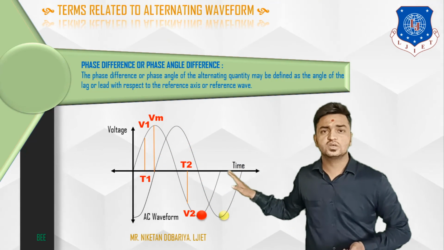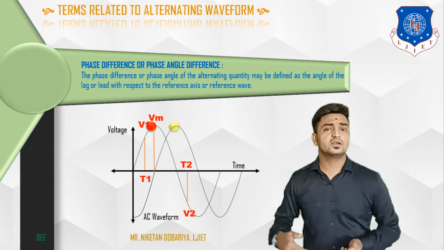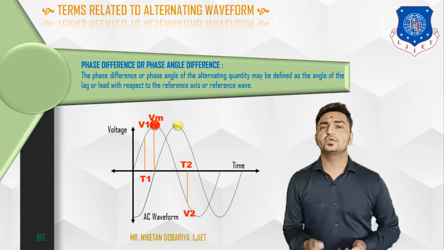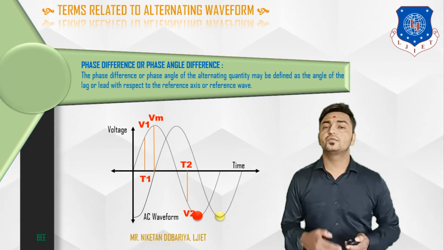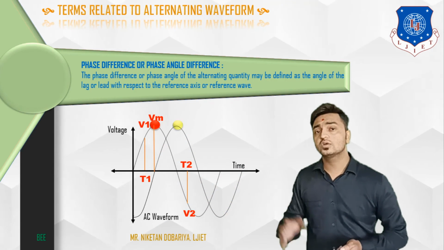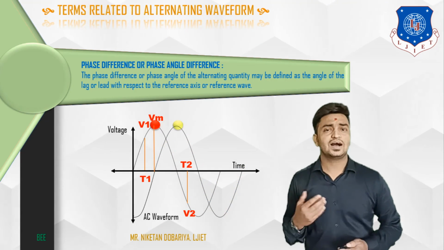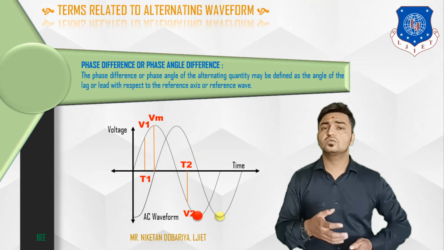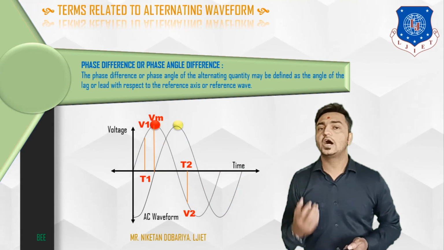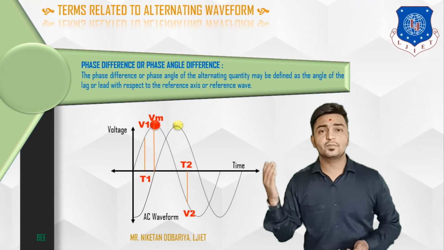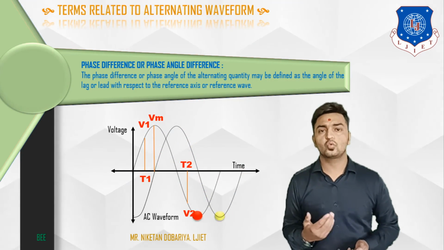So this was the phase difference, and this was all for today's lecture. In our next video, we will again discuss a few more terms related to alternating waveforms, like average value and RMS value, and we will also discuss the method of how to calculate the average value as well as the RMS value of an alternating quantity.